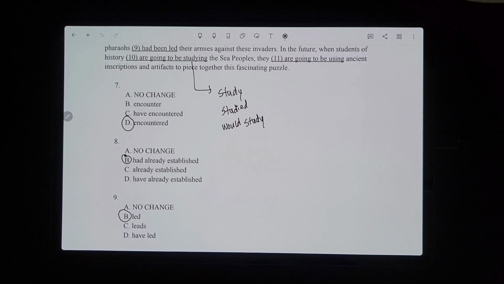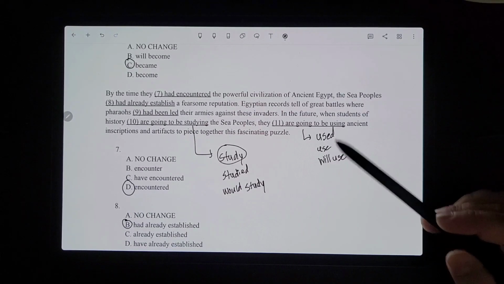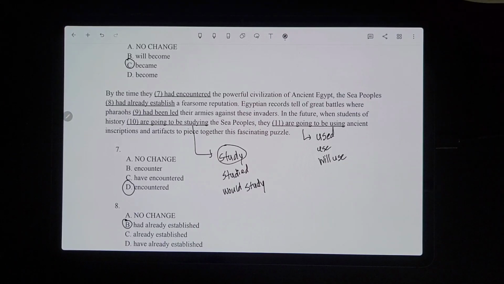So for this one, when students of history, it would be study the Sea Peoples, because it's going to be happening now in that context. So it would be present. So study. And then for the rest of it, I just wrote the options right here, so we could keep it as is, or you have one of these. So in the future, it's saying when students of history study the Sea Peoples, they, in the future, so we have to use future tense. So it would be will use.